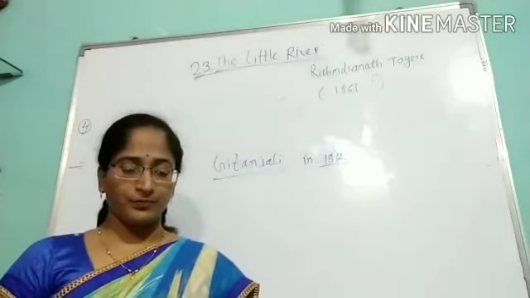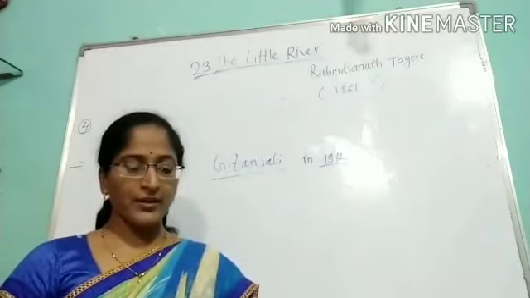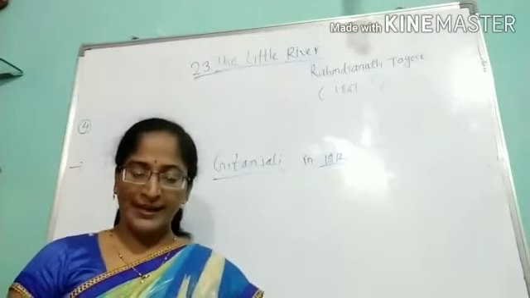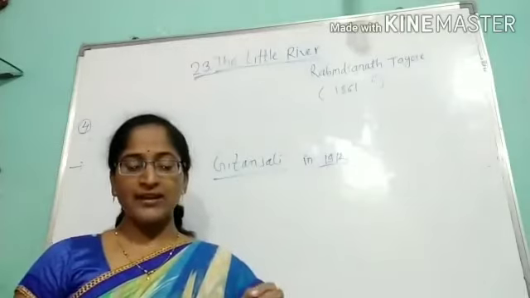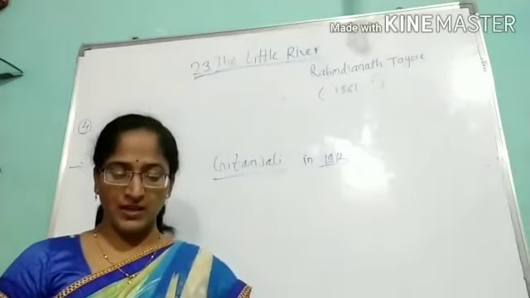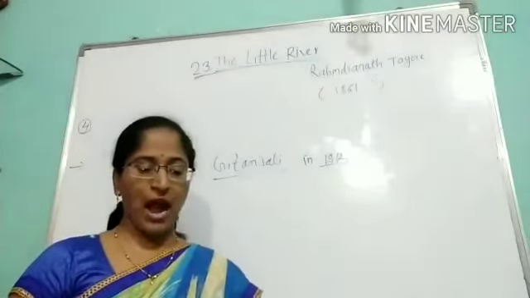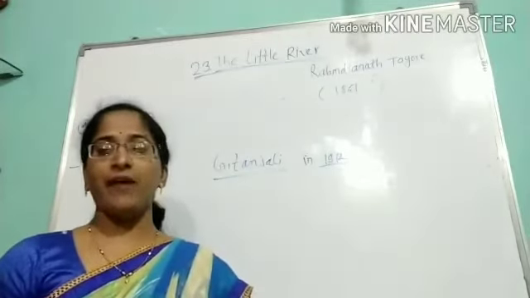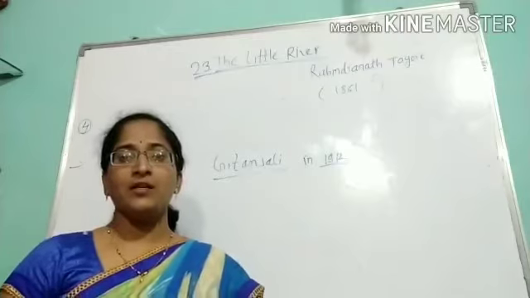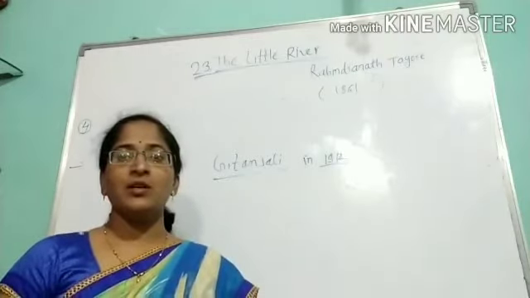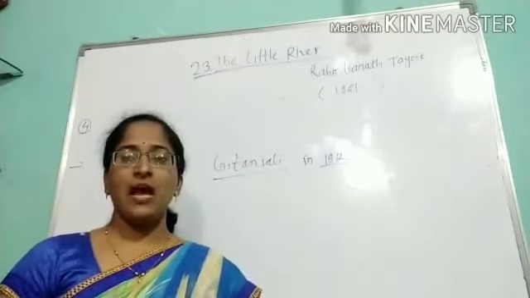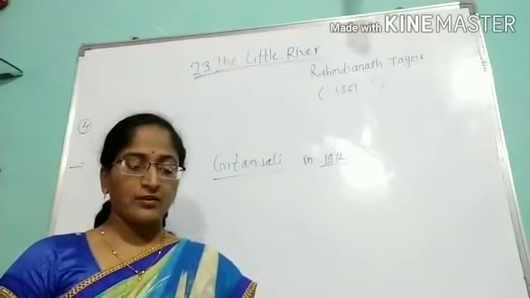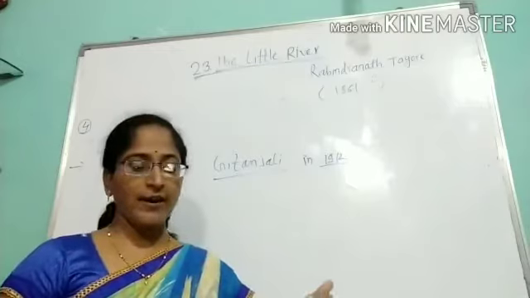Open your books. Our little river, it meanders along. In summer, the water is only knee deep, and cows and carts can cross it with ease, for the banks, though high, are not too steep. Means from these four lines, we find out the poet Tagore was very close to nature, and he gives an explanation about the river, that the little river meanders along in summer days.